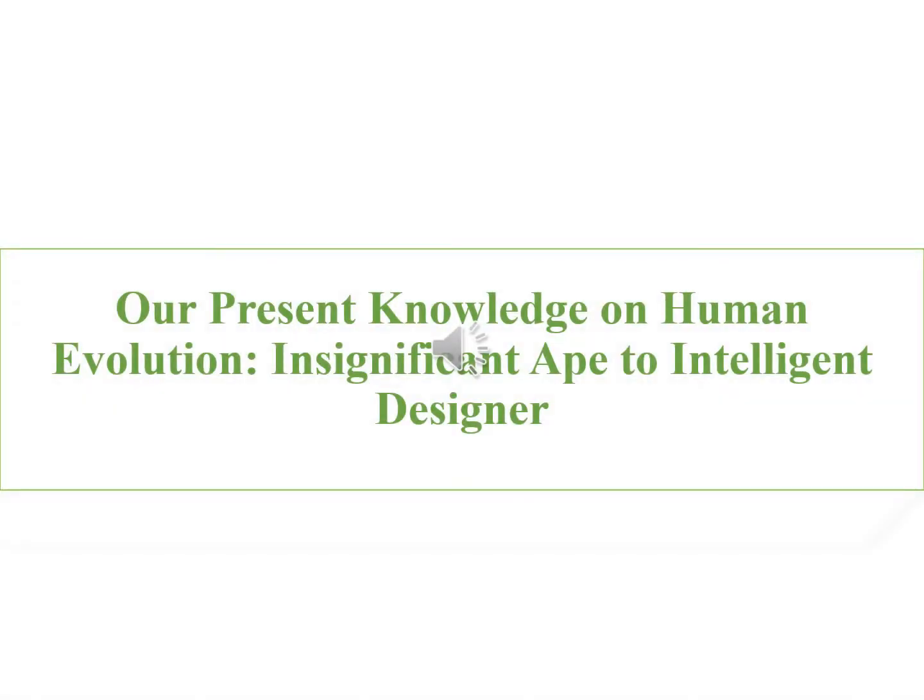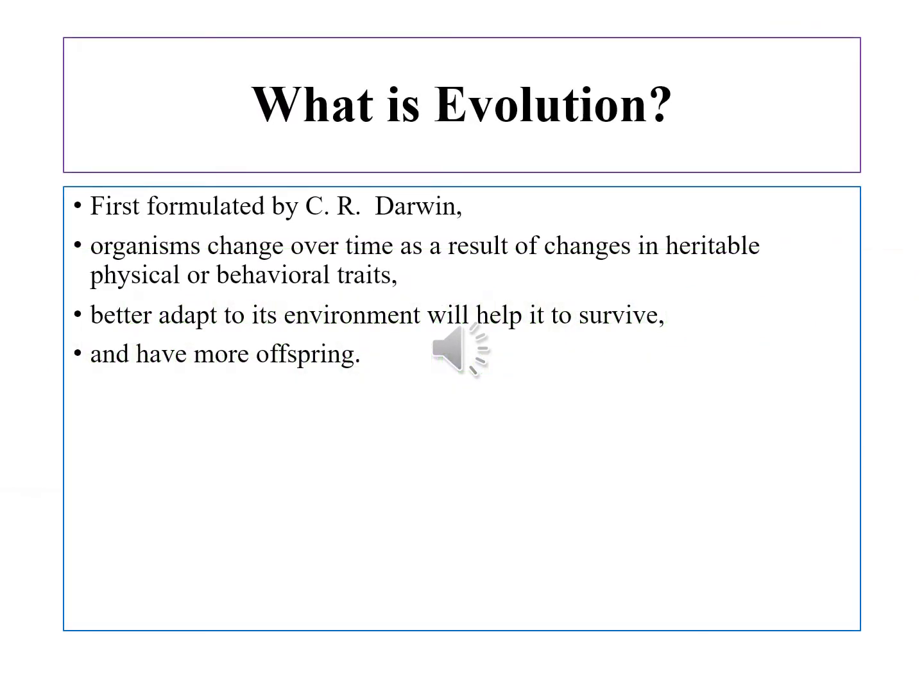Our present knowledge on human evolution: from insignificant ape to intelligent designer. What is evolution? The theory of evolution was first formulated by Charles Robert Darwin, who was an English naturalist.